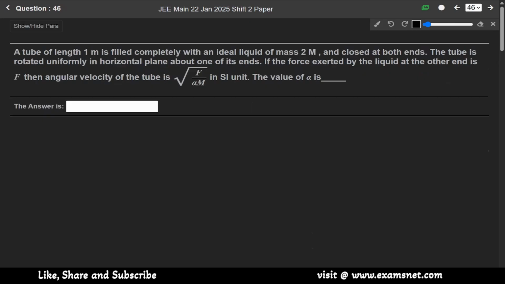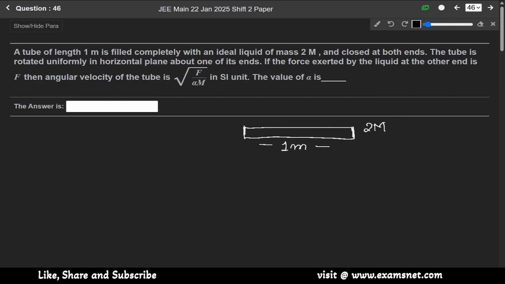Now question 46. A tube of length 1 meter is filled completely with an ideal liquid of mass 2m, and it is closed at both ends.